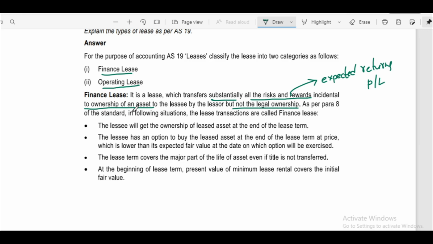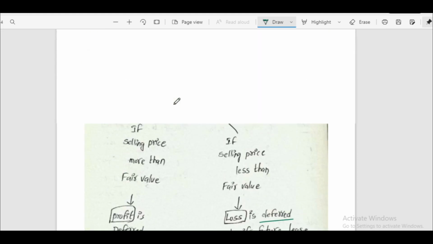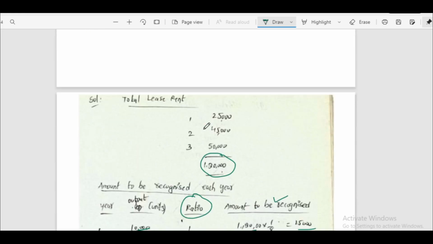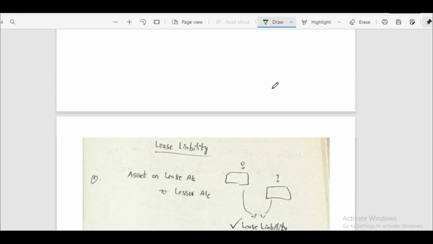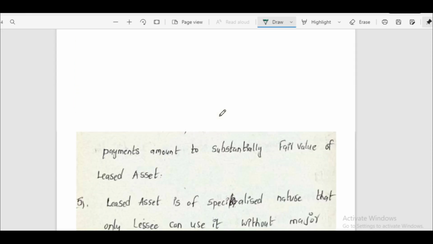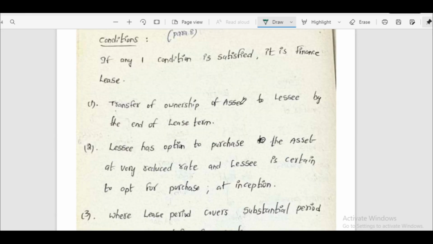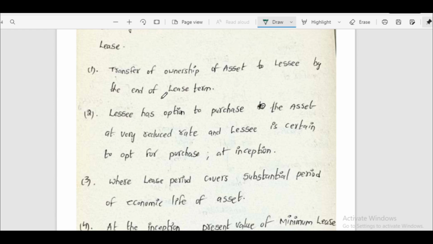As per para 8 of the standard, in the following situations, the lease transactions are called finance lease. We already studied that if any of 5 conditions as per para 8 is satisfied, then it is finance lease. Transfer of ownership of asset to lessee by end of lease term.